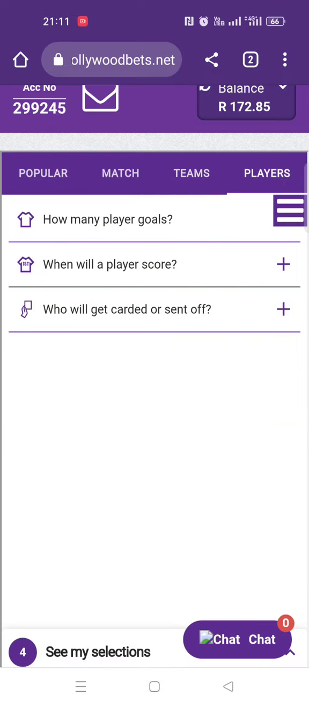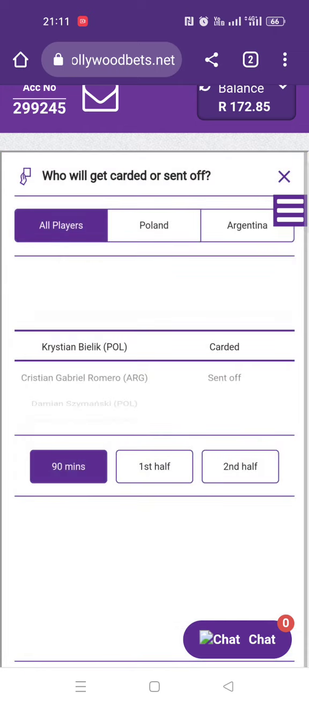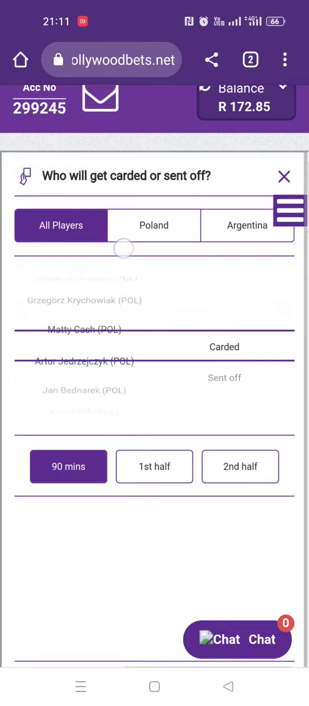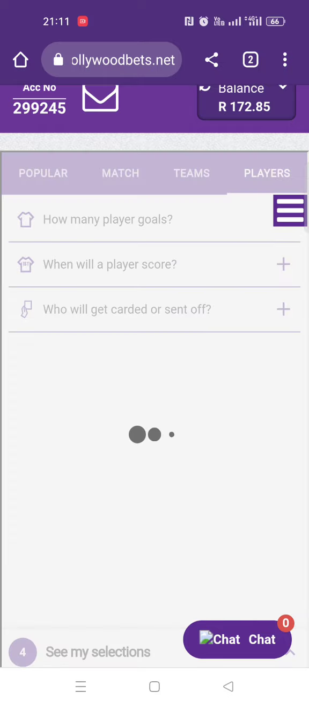The last one is for players. How many player goals? When will a player score? Who will get a card or send off? All of these things are self-explanatory. It's very easy. You see who will get a card. You just select that particular player who will get a yellow card, if you know these players very well. And when will a player score?